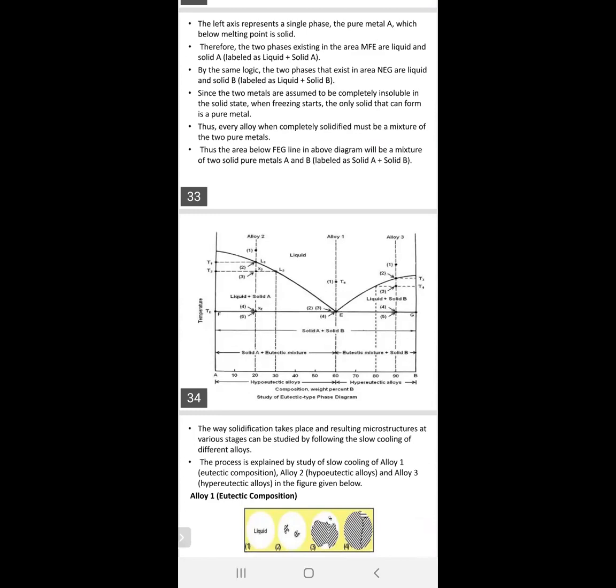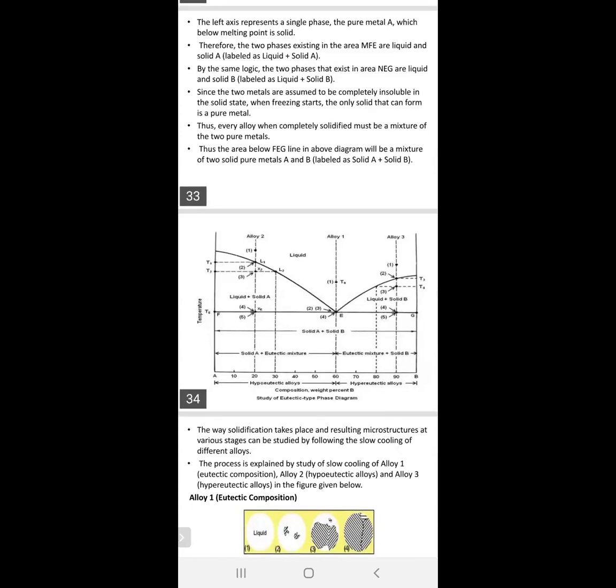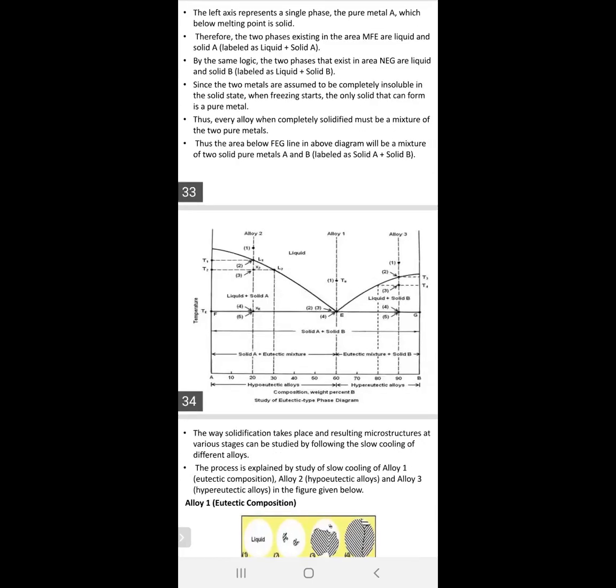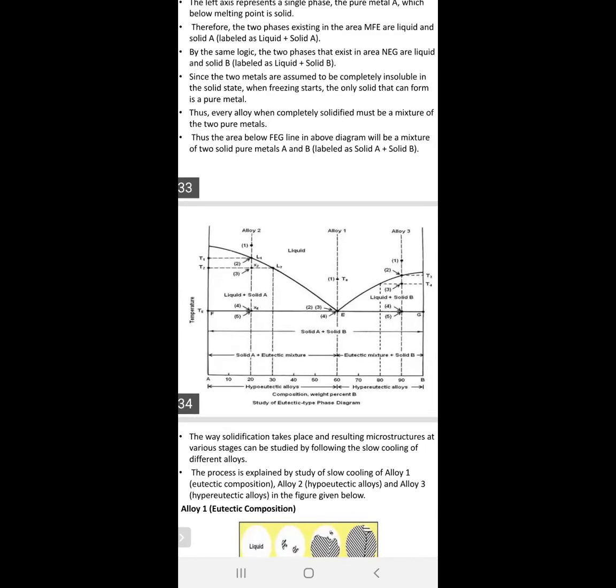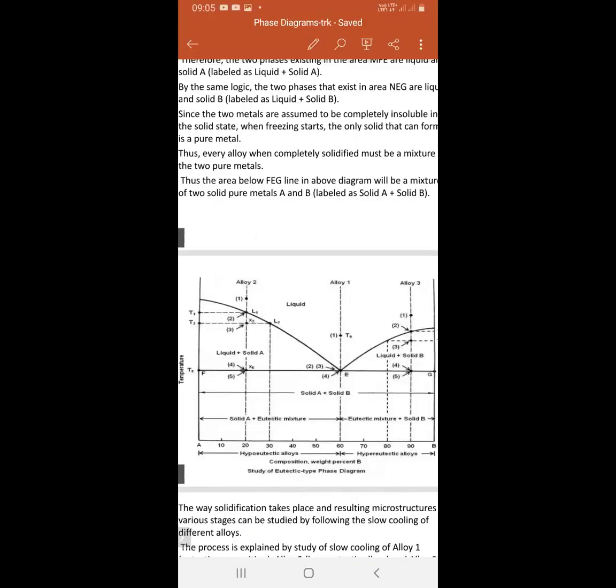Here a few curves are there. One is a straight line. Next, two curves intersect at one point E, that is the eutectic temperature line. Here also that composition is the eutectic composition.